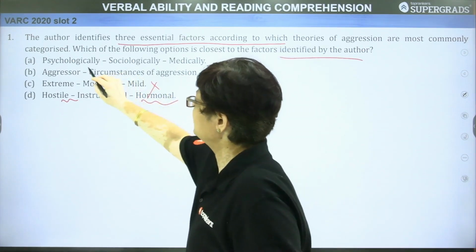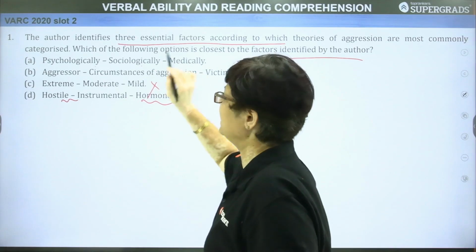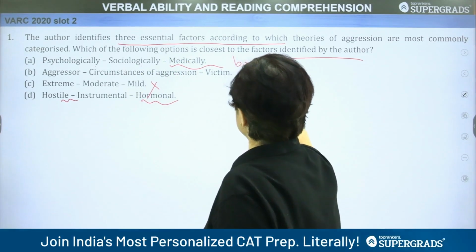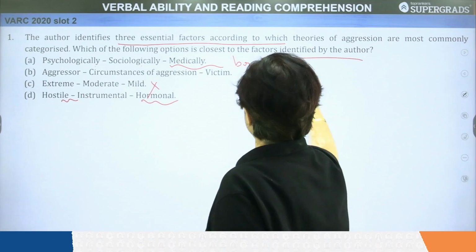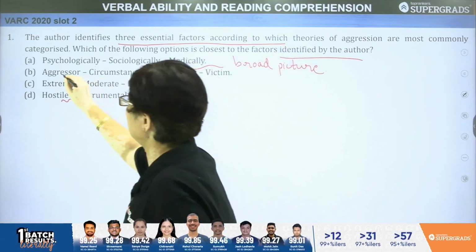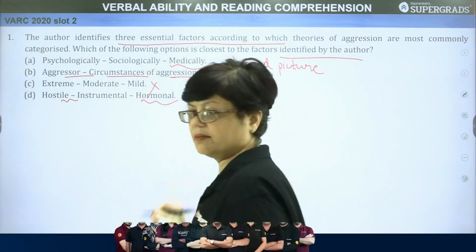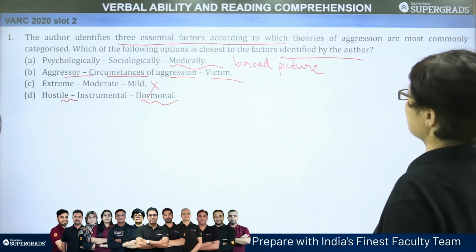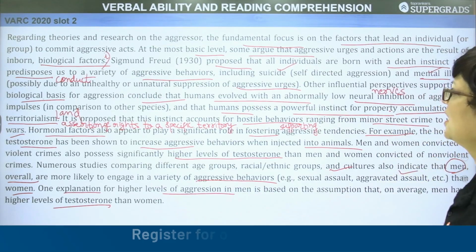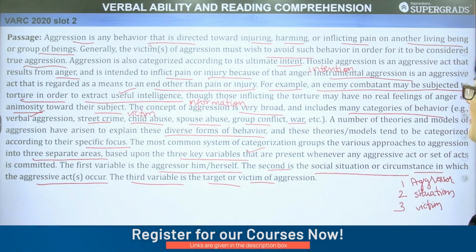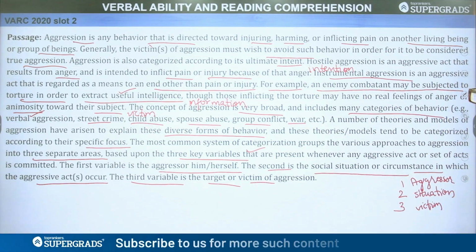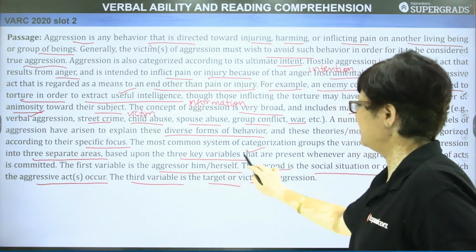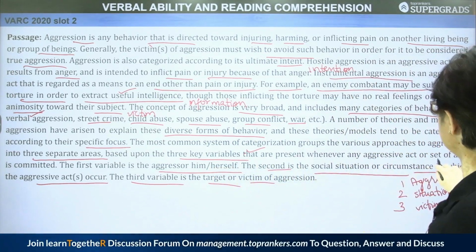Let us examine the first one also, psychologically, sociologically, medically. Now, this is giving a very broad kind of picture, which is actually not our answer. So we are left with aggressor, circumstances of aggression, and victim. Let us go back to the passage to see where we found these. We found these in the first paragraph, last line: based upon the three key variables that are present whenever any aggressive act or set of acts.